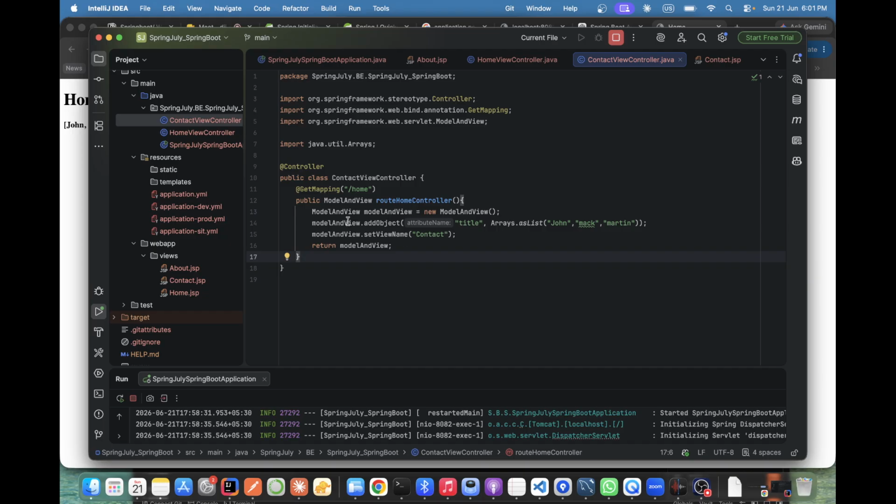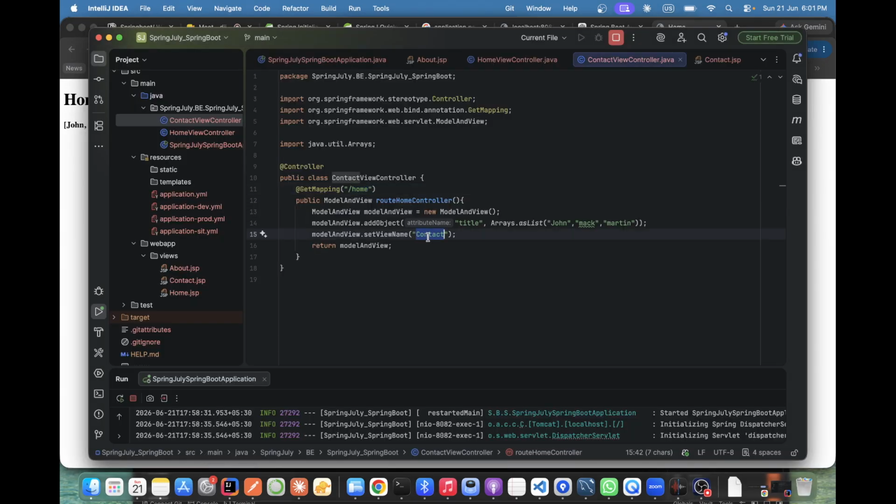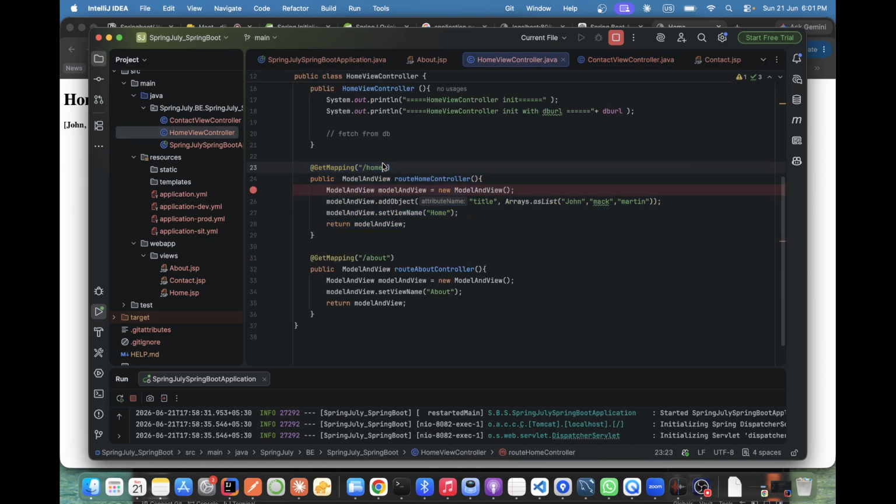See, simple thing. If the user hits /home here, we are saying you should render the contact page. And there also we are saying if the user hits /home, you render this home page.